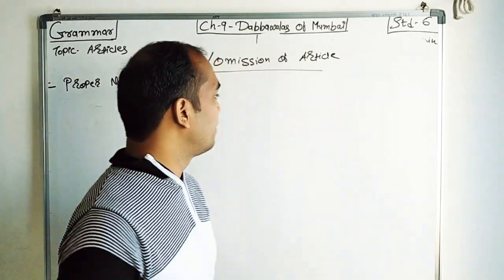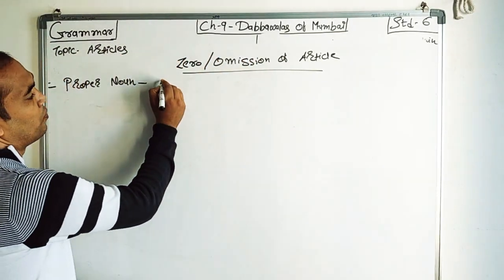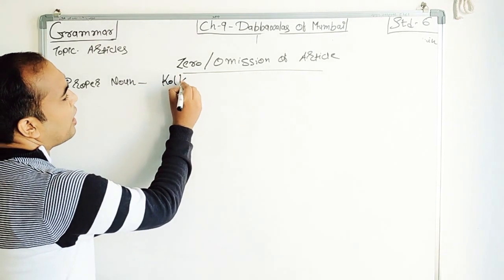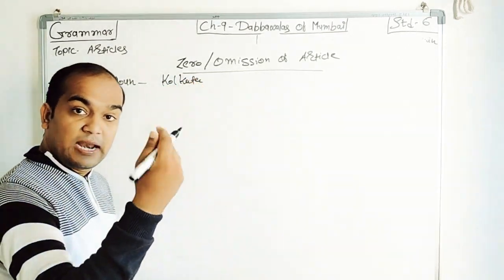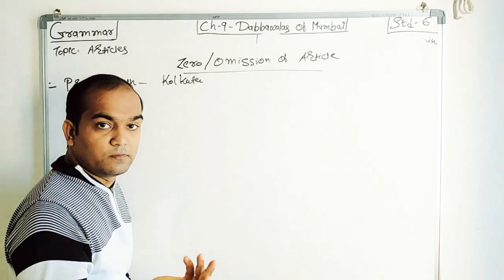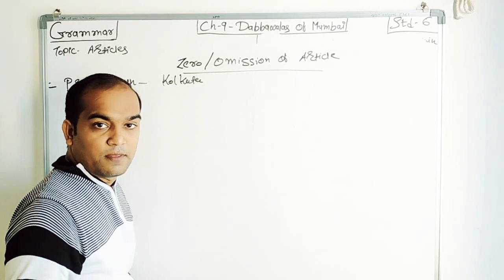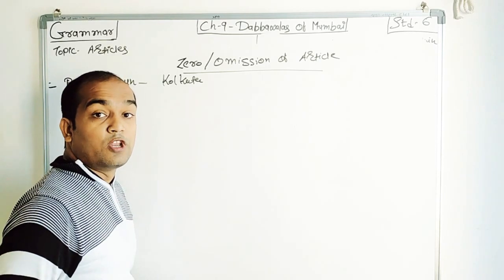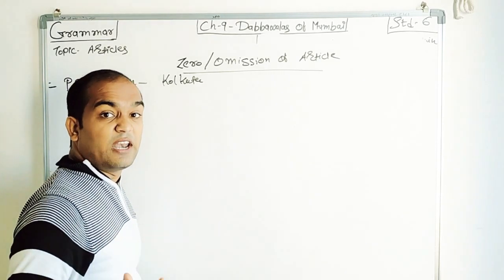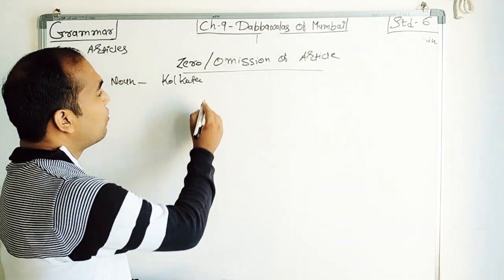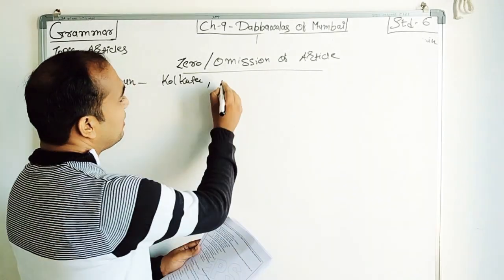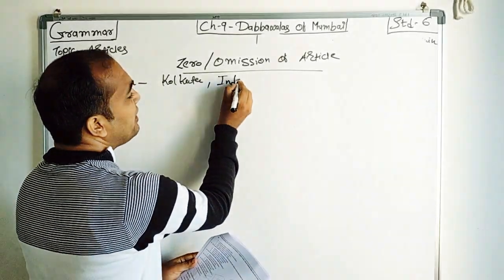For example, how? Proper noun. Kolkata. Is there any other Kolkata in this world? No. If there were, it would be Kolkatas, right? Mumbais, Gujarats. But here there is only one Kolkata. Then India. Is there any other India in this world?